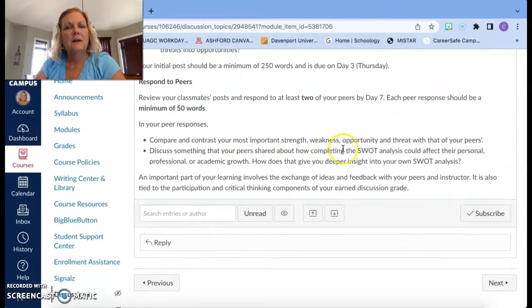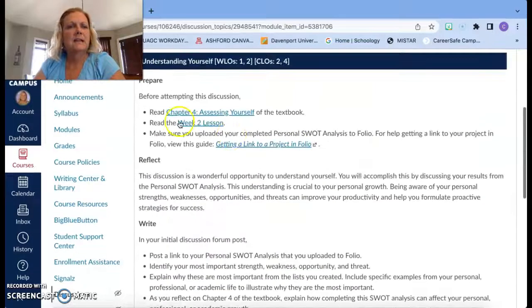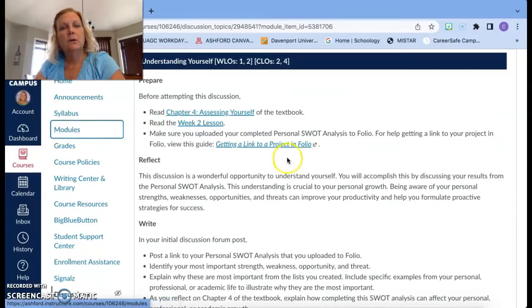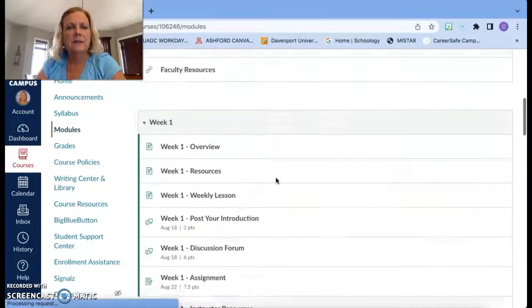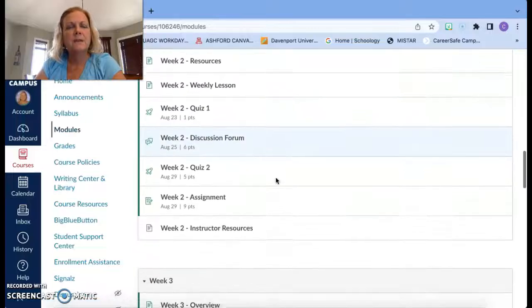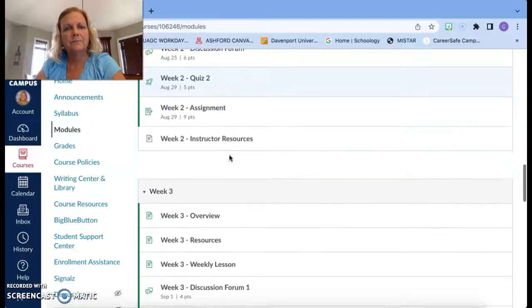And then these are the questions that you should be, or the responses that you should be using when you're replying to your peers. Simply just stating, you agree or good post or something like that is not enough. You do need to include those things that were just pointed out to you. And then week 2, quiz 2, that is on writing. So remember that you'll click on this and it's all about the Writing Center, which is right here. And there's also a link for it in the assignment.